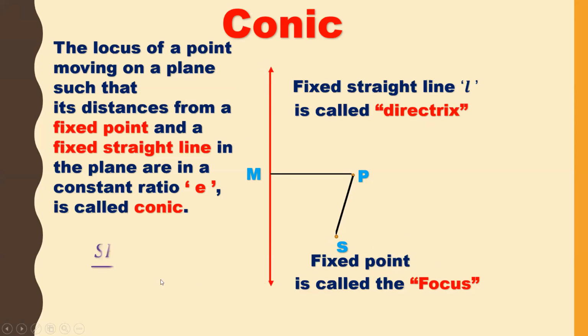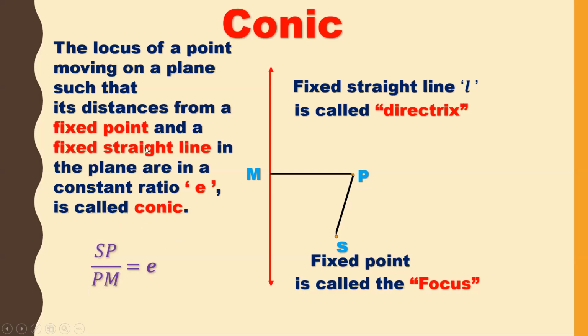So now SP by PM is equal to E. What is SP here? SP is the distance between the fixed point and a point in a plane, and PM is the perpendicular distance from point P to directrix. So SP by PM is equal to E. This is an important definition of a conic.